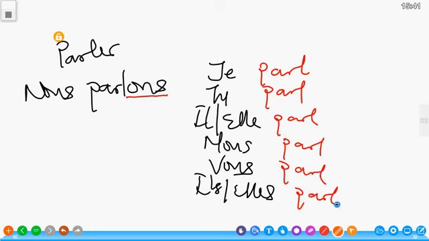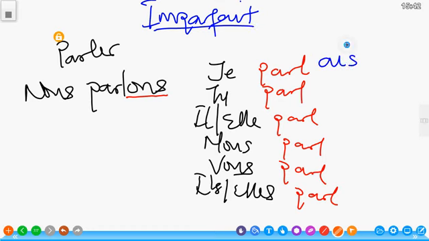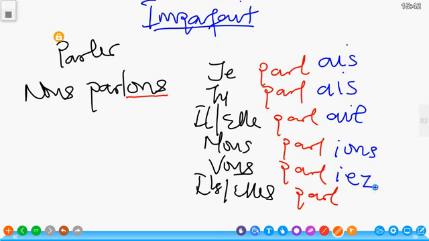What I'm trying to explain here is that in order to conjugate in the imperfect, you put down the nous form of the verb you want to conjugate. For example, parler. This is nous parlons. You remove the termination, which is ONS, and then we have the radical left here. So to the radical, you add AIS, AIS, AIT, IONS, IEZ, AIENT.